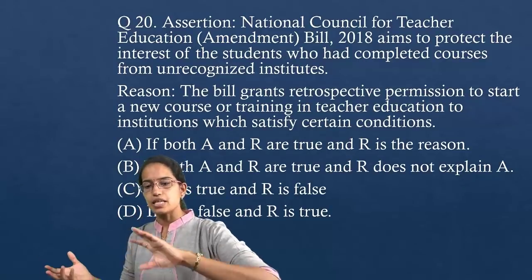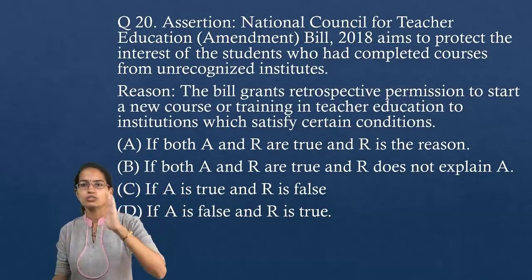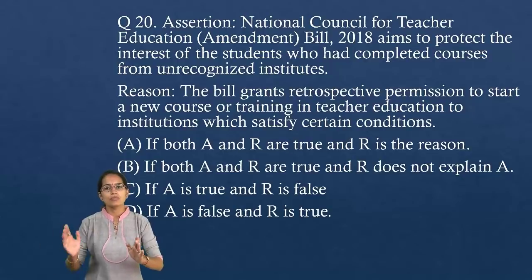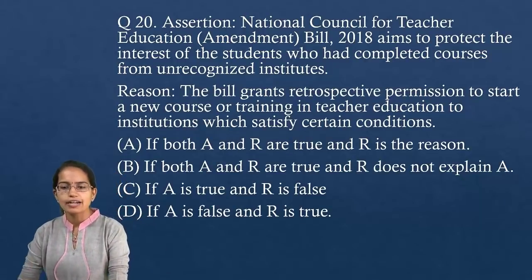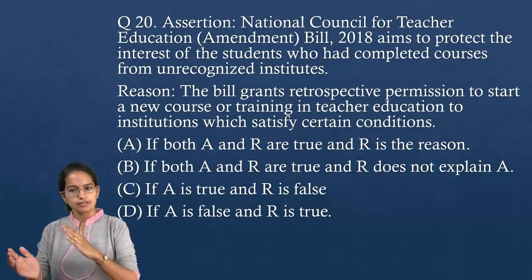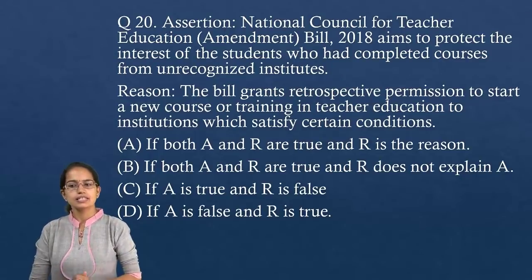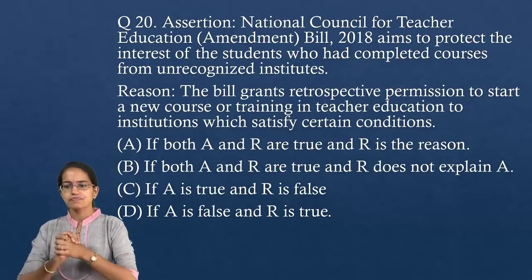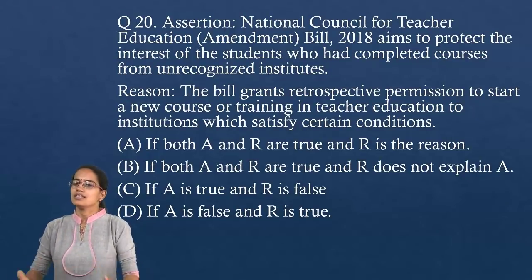So I am able to connect the reason to the assertion, and therefore both the statements stand true, and the reason is the correct way to explain this assertion. I hope this was clear.